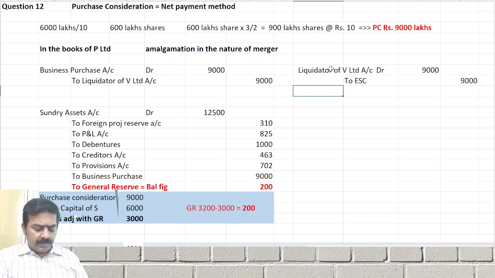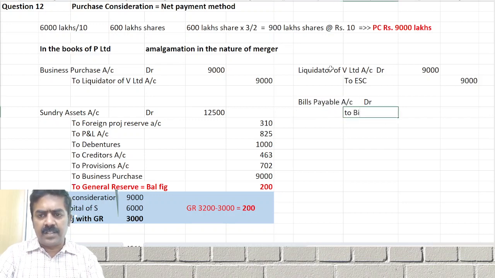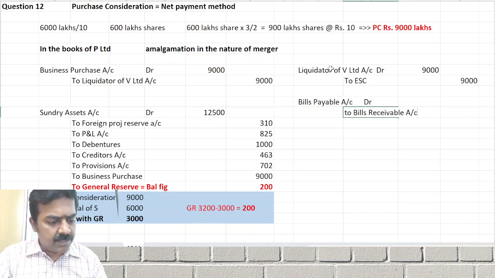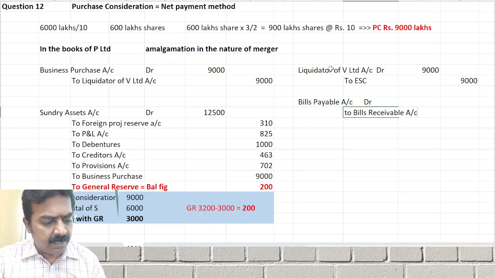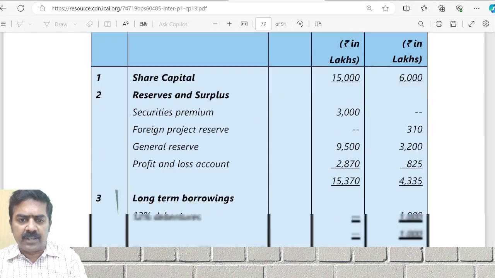Bills payable to bills receivable account. Bills payable account debit to bills receivable account. All bills payable are due என்று கொடுத்திருக்காங்க. What is the bills payable? All bills payable are in favor of other company கொடுத்திருக்காங்க.